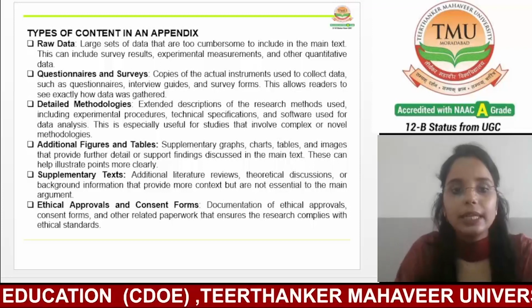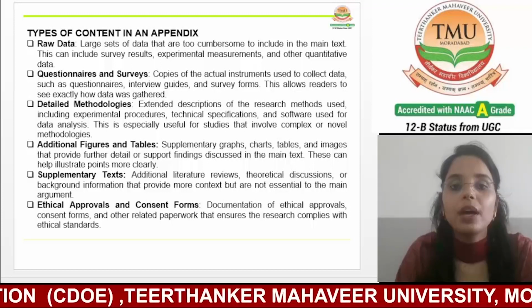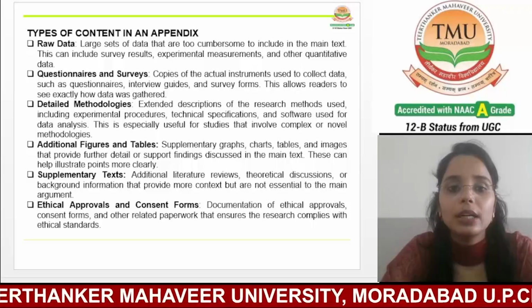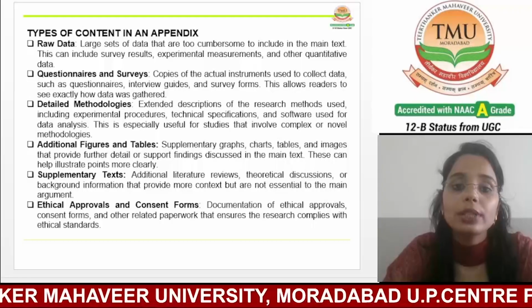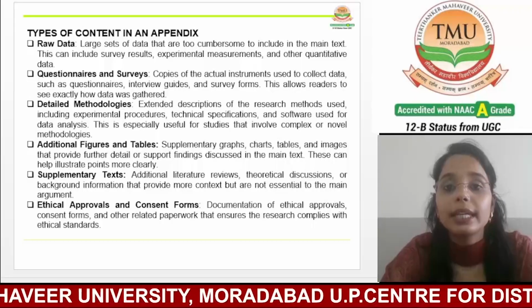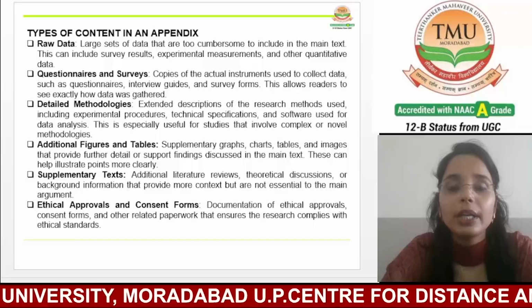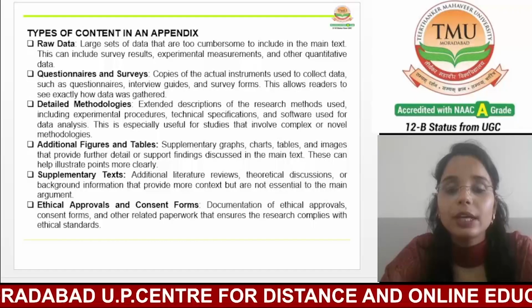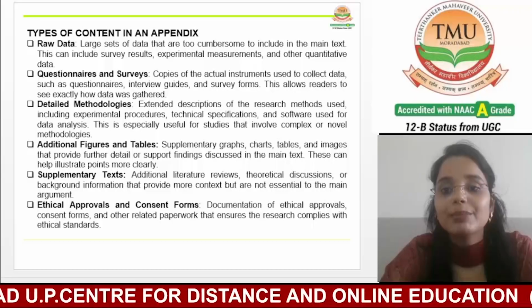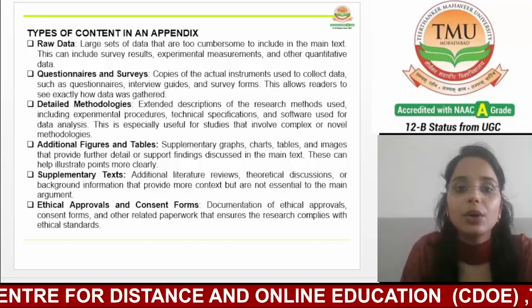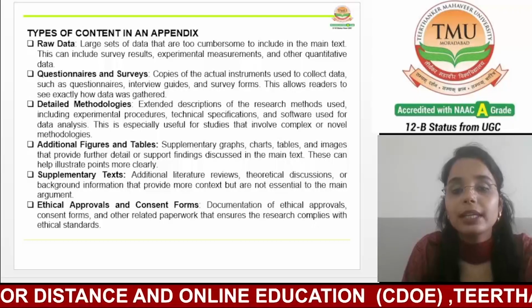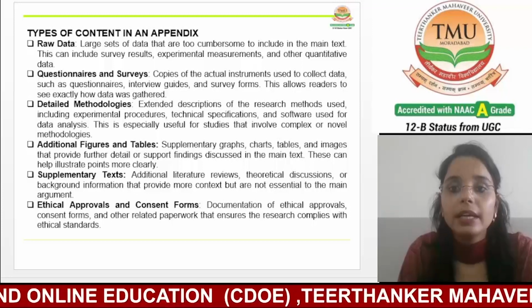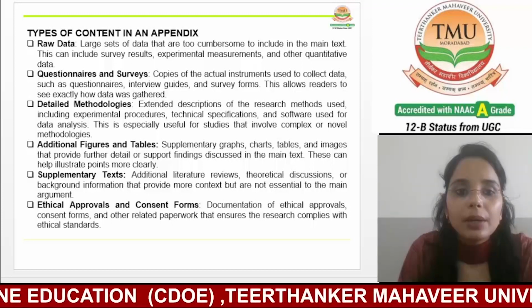The first one is raw data. One of the most common types of content found in an appendix is raw data. This includes large sets of data that are too extensive or detailed to be included in the main body of the text. For example, if a study involves survey research, the appendix might contain the complete results of those surveys, including the individual responses and the detailed statistical outputs.